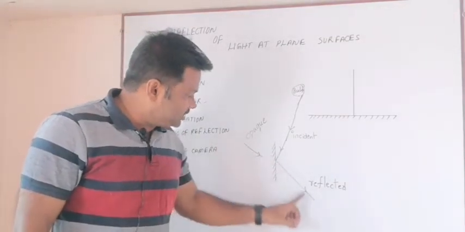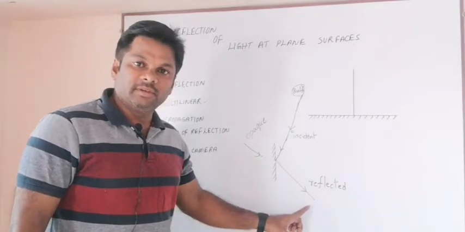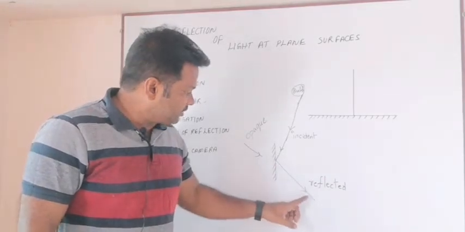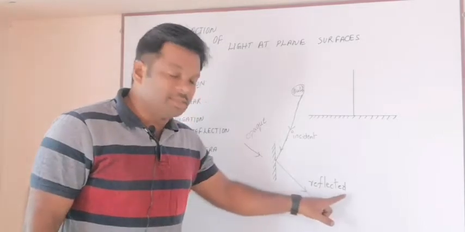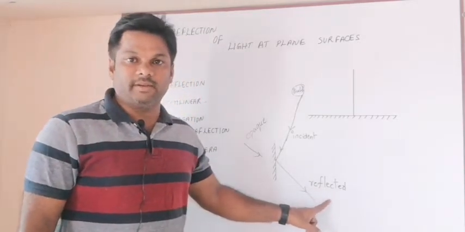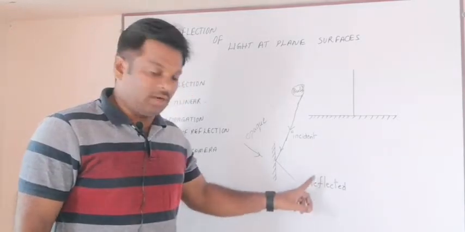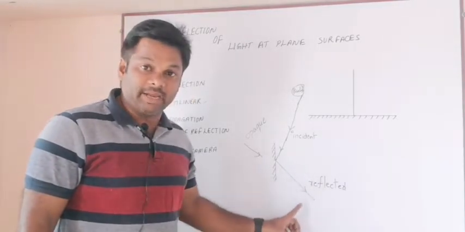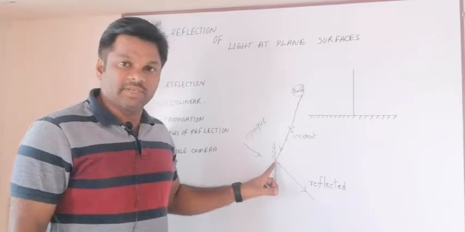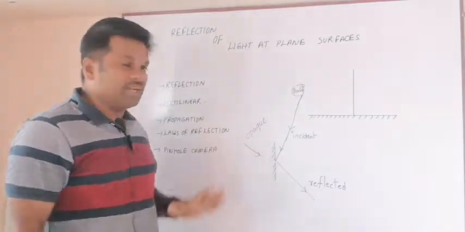Observe this, it changes its direction. After changing its direction, we call this ray a reflected light ray. This phenomenon of reflection, or bouncing back from the reflecting surface, is called reflection.